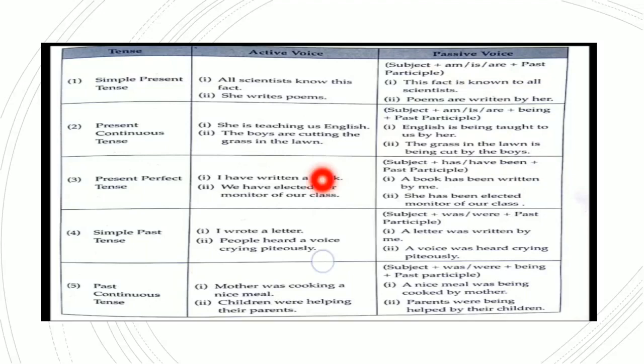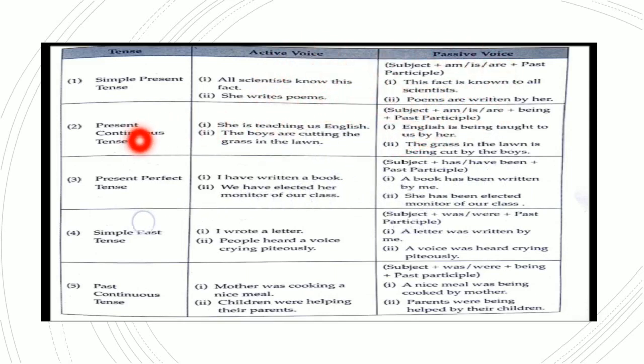If you see the tenses, now simple present tense: all scientists know this fact. Here, if you look at the pattern, it is subject plus am, is, are plus the past participle. This fact is known to all scientists. She writes poems. Poems are written by her. Simple present tense: the active voice, and this is the passive voice.